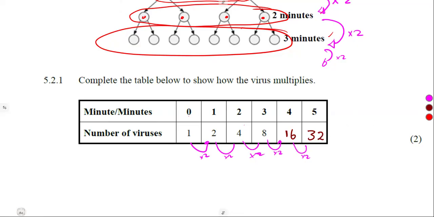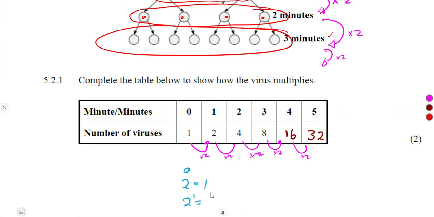Or if we consider this, we can see that it is just taking the 2 and raising it to the exponent of the number of minutes, 0, 1, 2, and so on. We know that 2 to the exponent of 0 is 1.